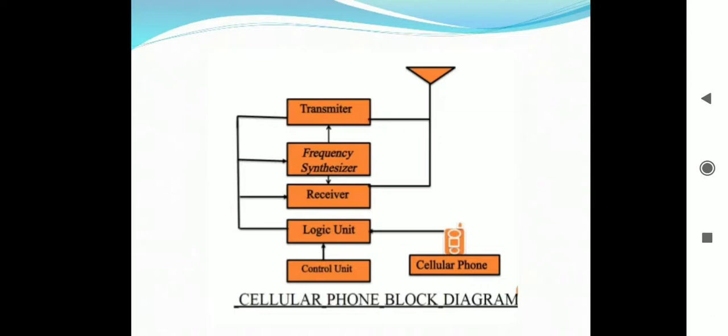The transmitter and receiver in the unit share the common antenna. So this is about these different blocks you can see.